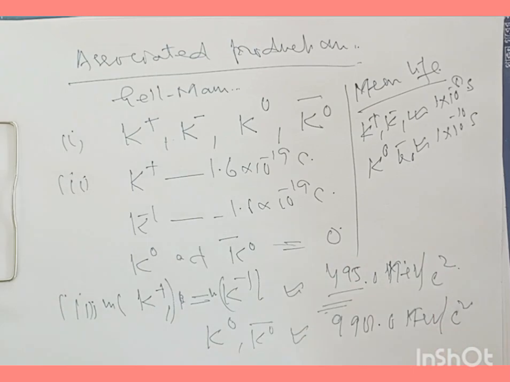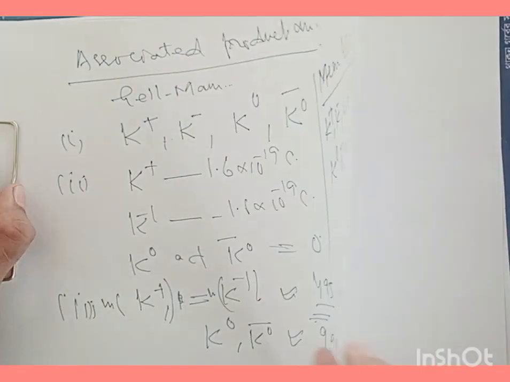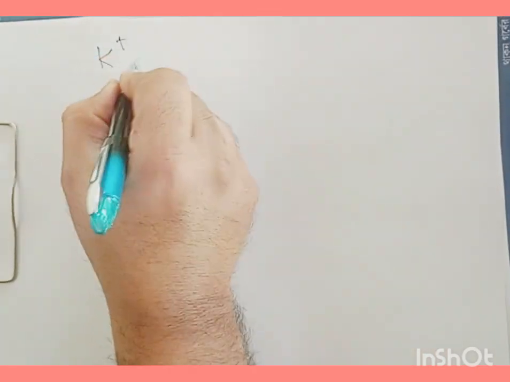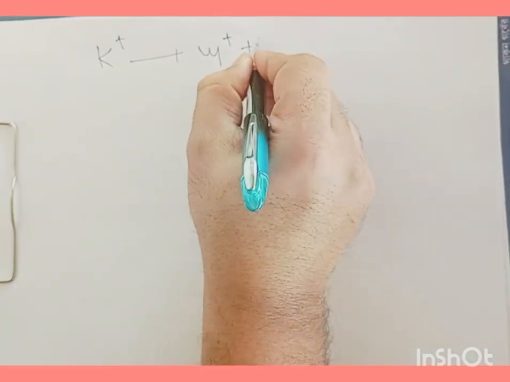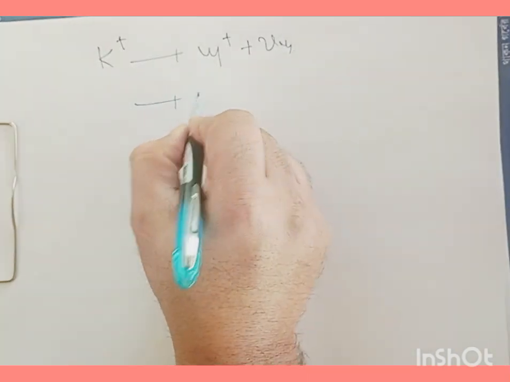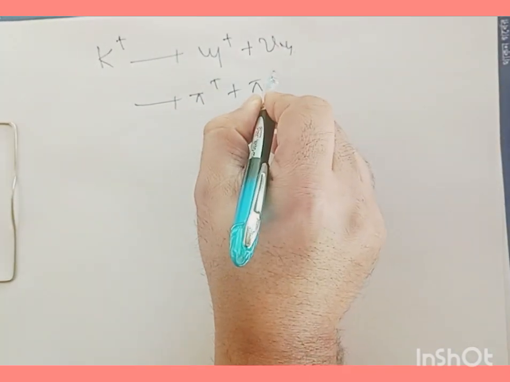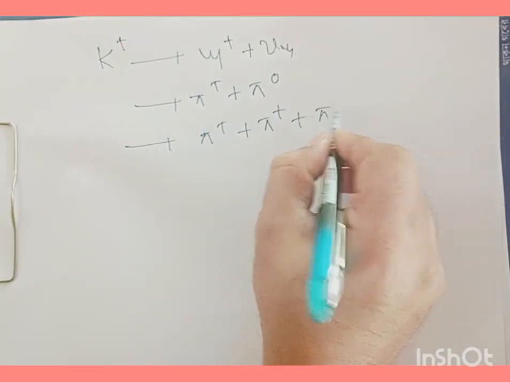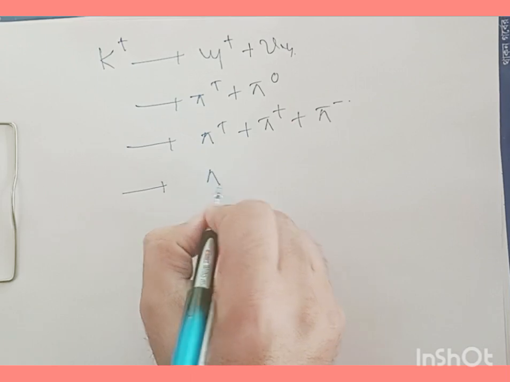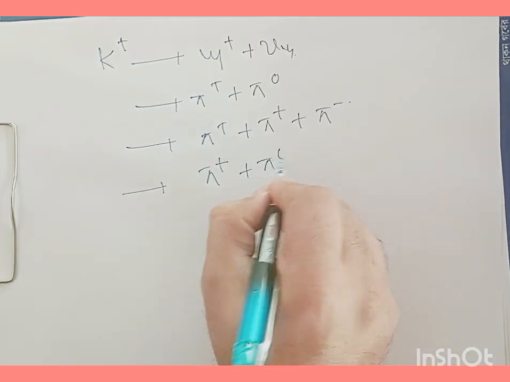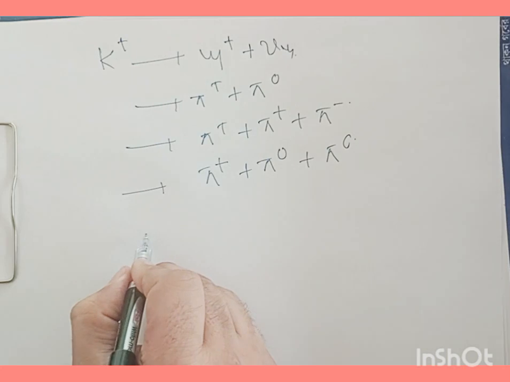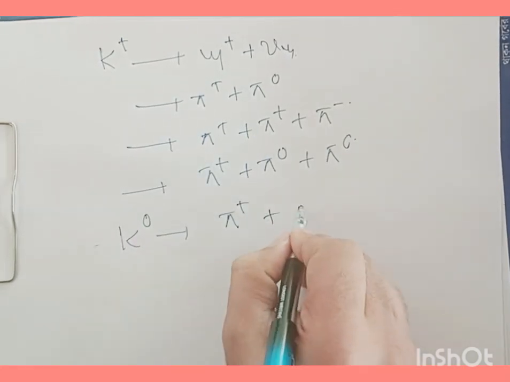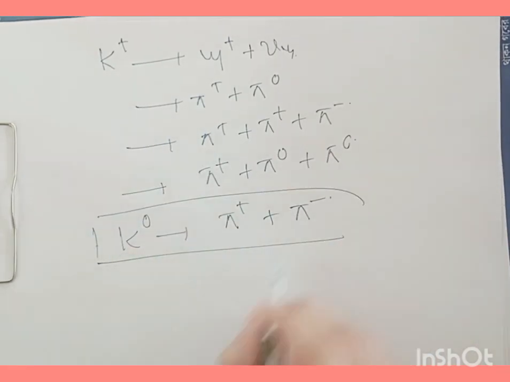And talking about the decay modes of K mesons, if we have K plus, we will have mu plus plus nu mu, and we'll have pi plus plus pi neutral, we'll have pi plus plus pi plus plus pi minus, and we'll have pi plus plus pi neutral plus pi neutral, and this K neutral is going to give us pi plus and its antiparticle pi minus. So these interactions are very simple to understand.